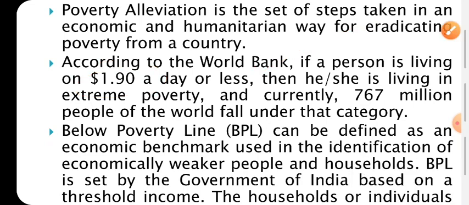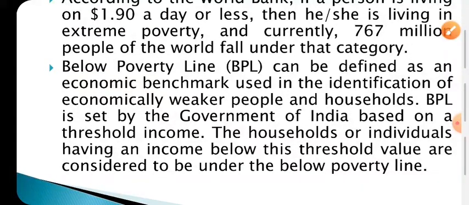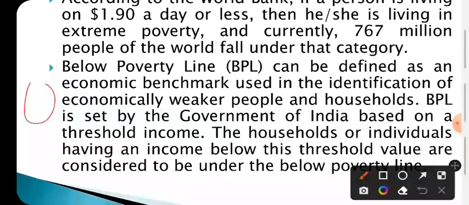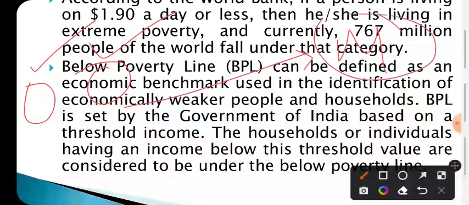So below poverty line is an economic benchmark used in identification of economically weaker people and households. Here the BPL is set by the government of India based on a threshold income. Individuals having an income below the threshold value are considered to be below the poverty line. Here friends, every human being has some wants and needs. In order to fulfill these, he has to spend some money. If that person is not able to spend such an amount per day, then that person will come under the category of BPL.